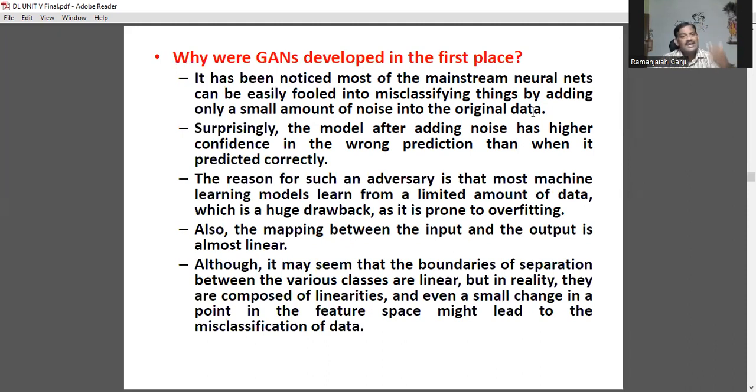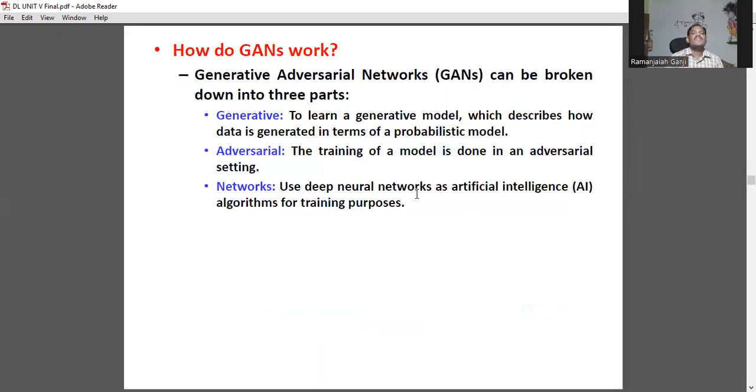What is noise? Unnecessary part of data, unused component of data. The model after adding the noise has higher confidence in the wrong prediction than when predicted correctly. So that's why we require it. It leads to misclassification of data.